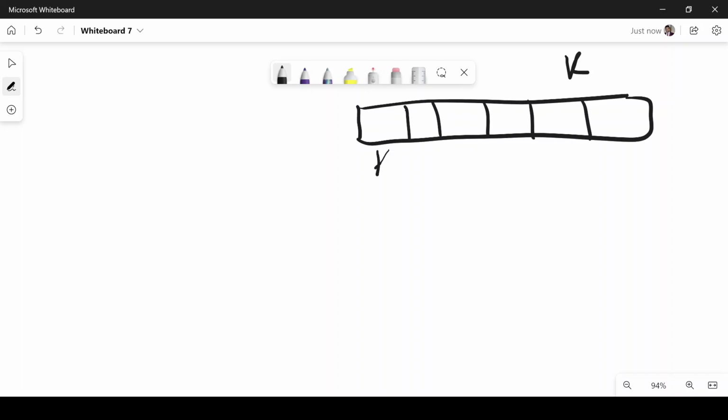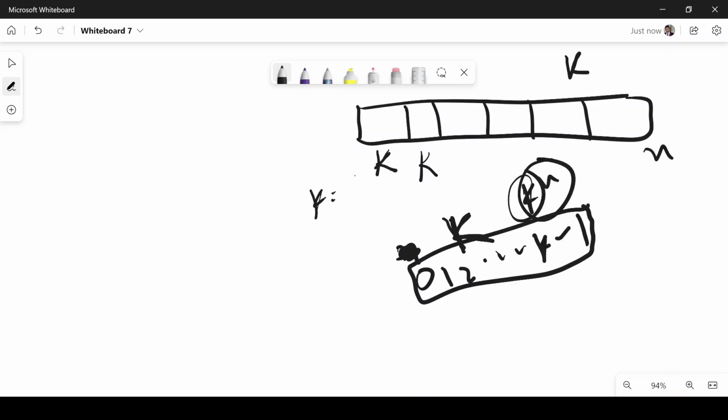Now how many digits do we need to represent it? The total number of digits that we'll need is n, right? And each digit has k possibilities, so it will be 0, 1, 2, 3 up to k minus 1. These will represent different states. Now the constraints say that k can go up to 8. We can have 8 bags and 8 children, right? So what will happen in the worst case? It will be 8 raised to 8. In this case, how many states do we need? We need 0, 1, 2 up till 7.